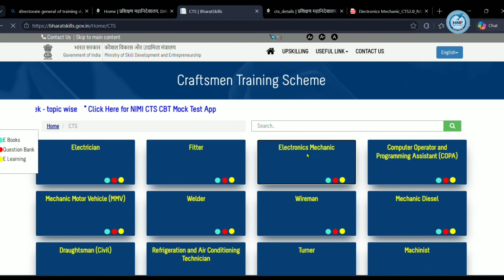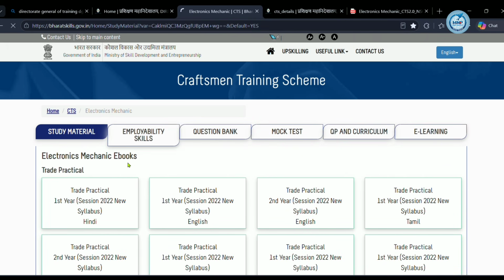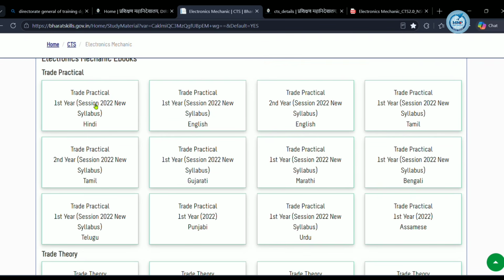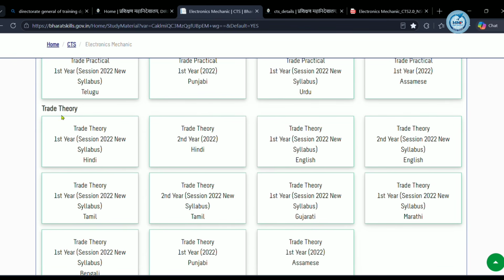So I want electronics mechanic, right? I will just click on electronics mechanic. Here you can see study materials and employability skills, then question bank, mock test, QP and curriculum, and finally the e-learning portal. I'll tell you what the e-learning portal is also. First of all, you can see trade practical is there. Trade practical is not for us, it is for regular ITI students who need to do practicals. So just download trade theory, which is useful for RRB ALP CBT 2.